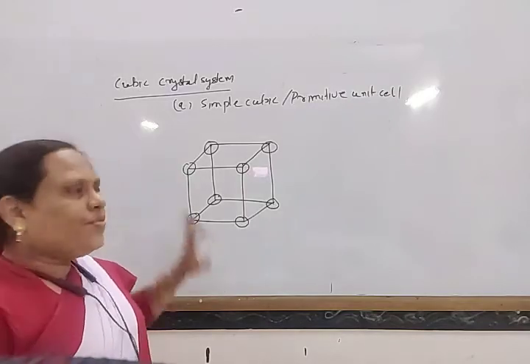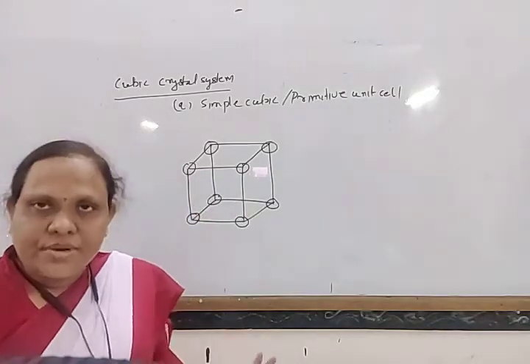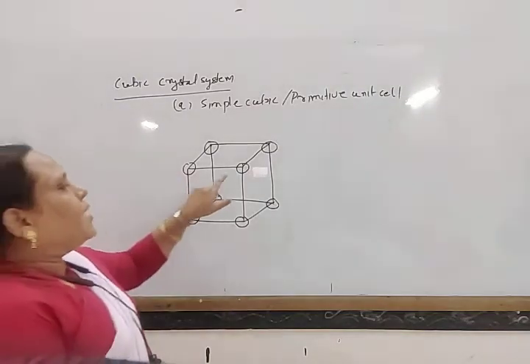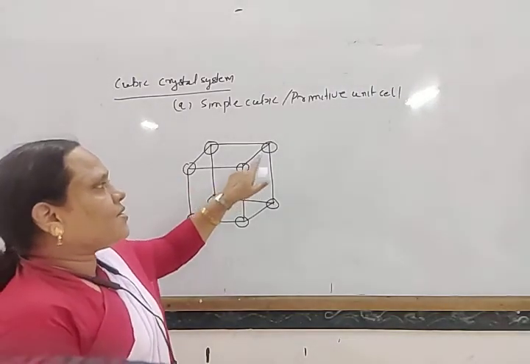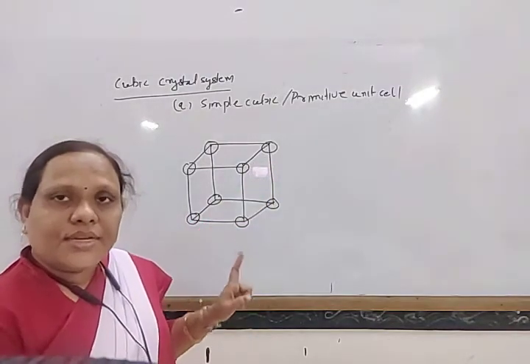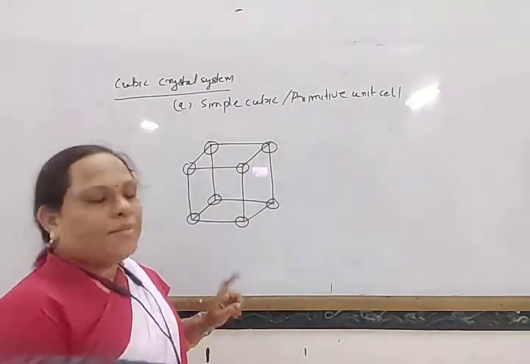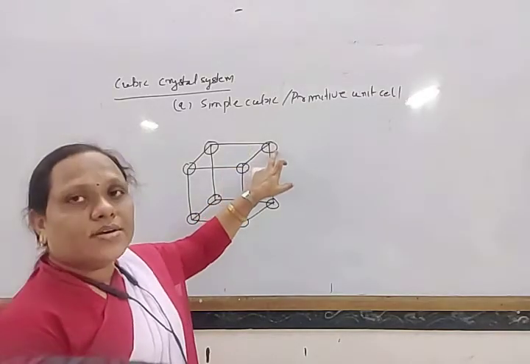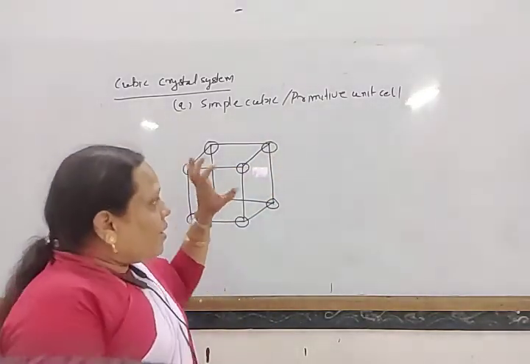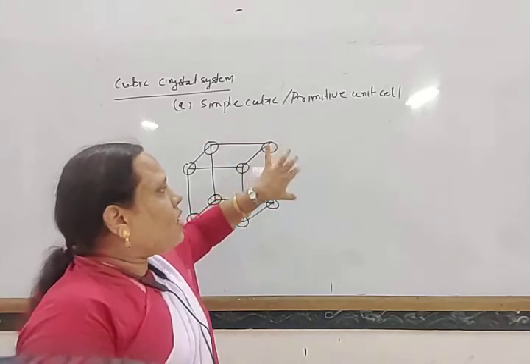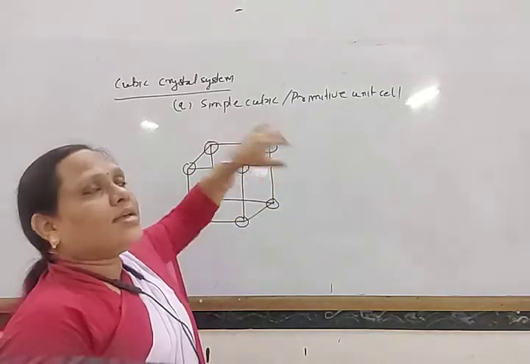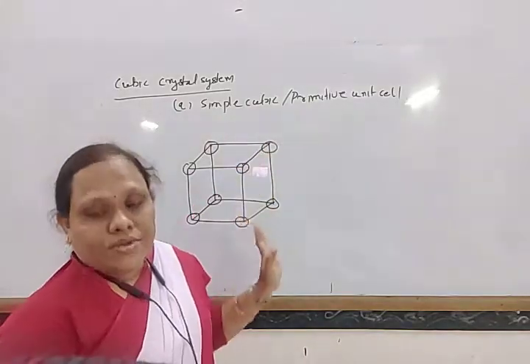But actually, the number of particles per unit cell is 1, because the particle present at a corner has a contribution towards the unit cell equal to 1 by 8. Because the particle at this corner is in contact with a total of 8 unit cells, this one and 7 other unit cells.